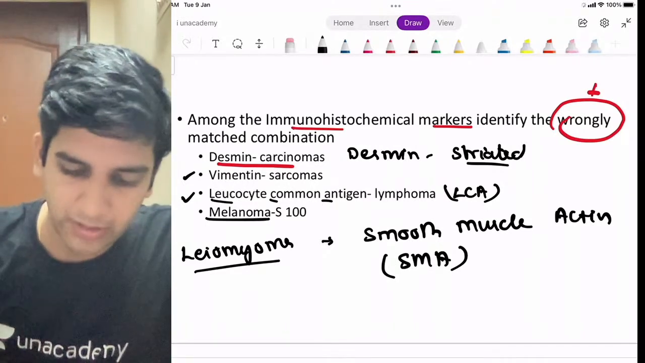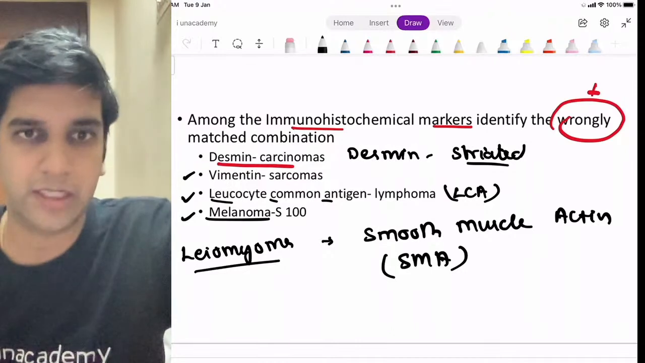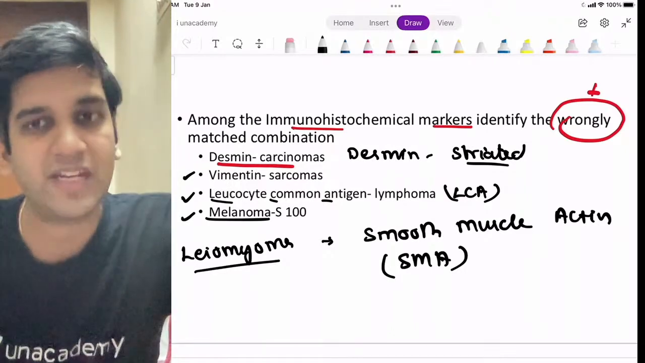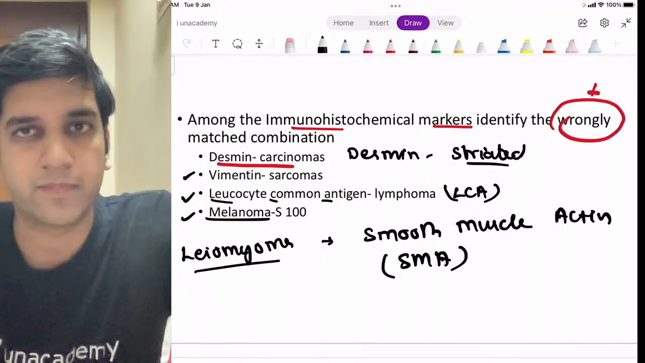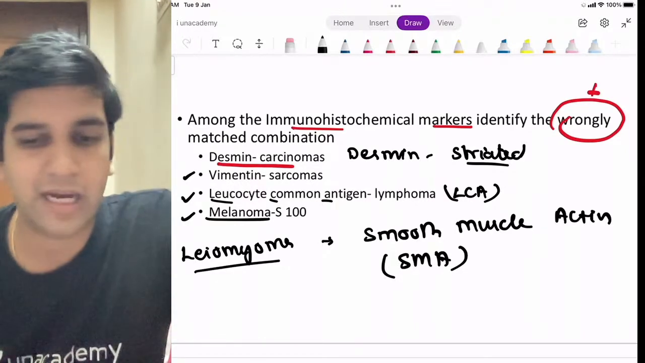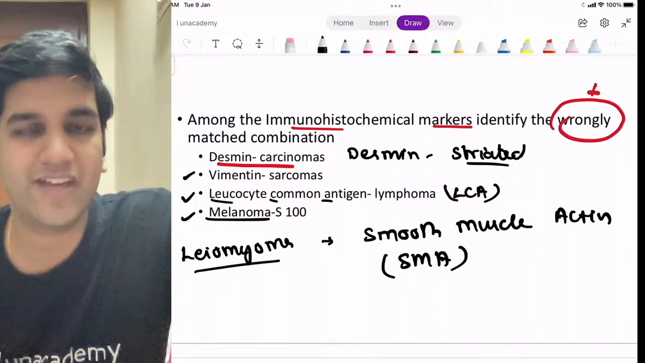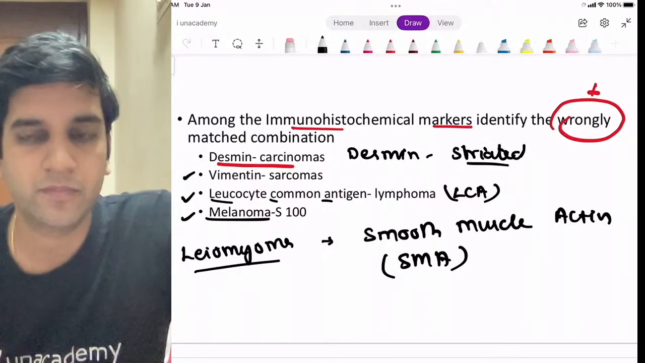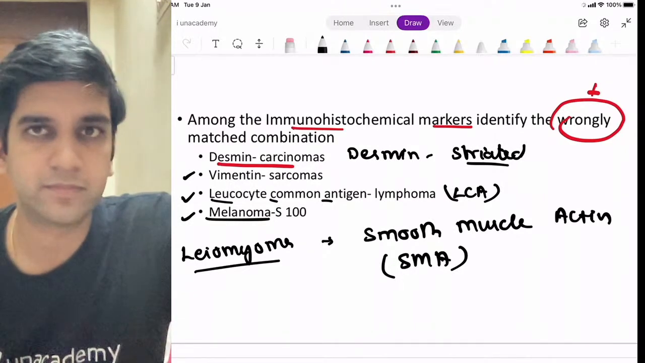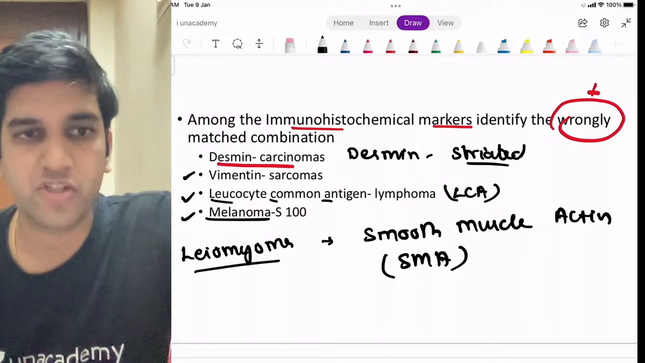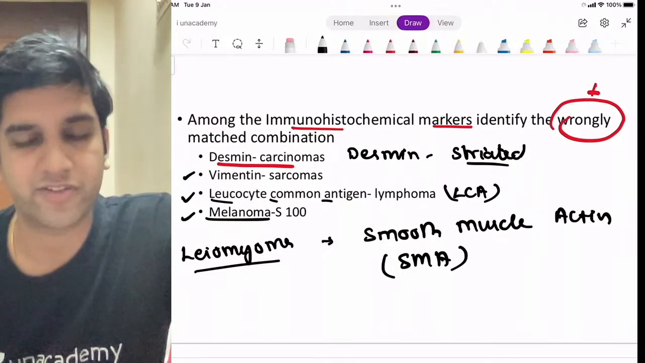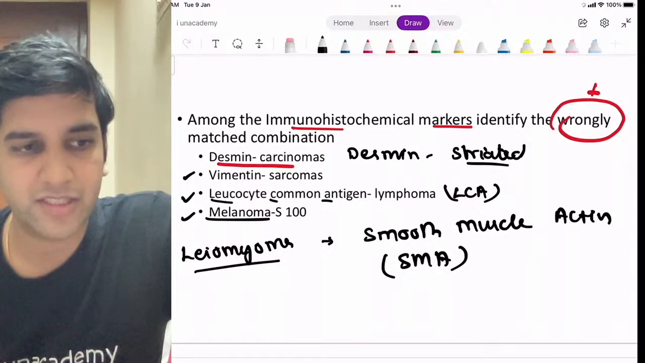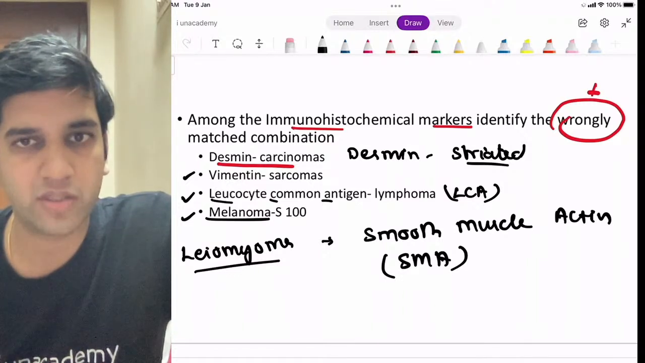Then melanoma. In melanoma, S100 is a very, very specific marker. Instead of reading it as melanoma and S100, I'll give you a different approach. What is the origin of melanoma, or the origin of melanocyte? Are they epithelial tumors or mesenchymal tumors? Where do they come from? Melanocytes come from, by embryology, the neural crest, right? Perfect. In other words, any tumor which comes from neural crest is S100 positive, right?